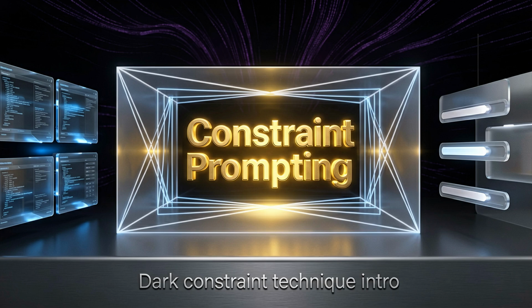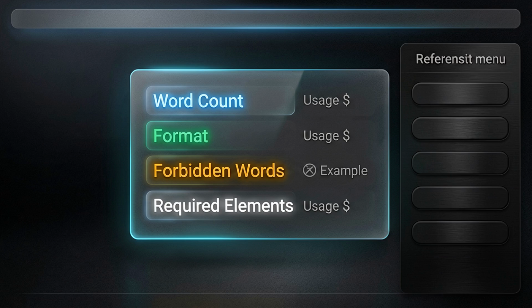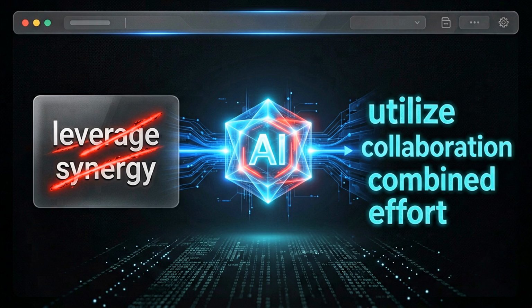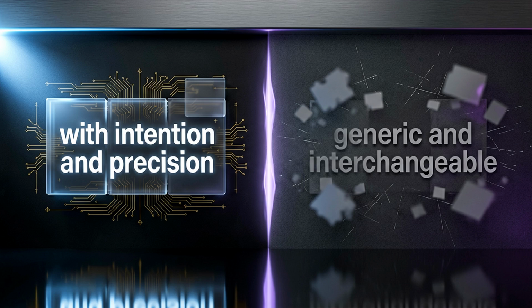Advanced Technique 3. Constraint prompting. Constraints direct the AI toward a specific kind of excellence. Useful constraints: word count, format, forbidden words, required elements. Forbidden word example: do not use the word leverage or synergy. Required element example: must include a specific statistic. Constraints make AI outputs feel deliberate, not generic.